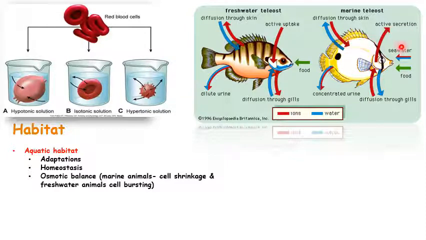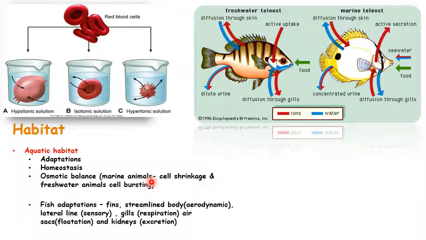To avoid that, they drink a lot of seawater, and with the help of gills and many adaptations, they are able to filter out the fresh water, which is stored in the body. Like camels, these fishes also excrete concentrated urine to avoid water loss. This is how both freshwater and marine water fishes have adapted and are able to live without damaging their body cells, right?